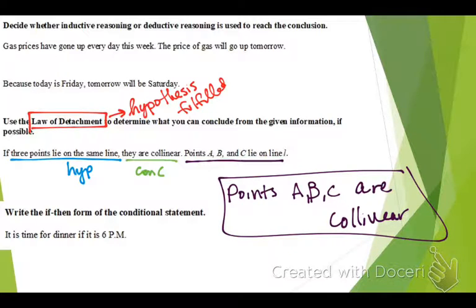The next one we're not going to write down because it's pretty simple. Write the if-then form of the conditional statement. It is time for dinner if it is 6 p.m. What word kind of sticks out to you if we're writing this in if and then form? There's one if. I know, you're pretty far back. There's one if. What usually comes after the if? Then. If shows you the hypothesis, and then there will be a then. So when we rewrite this, you see that there's an if. Which would come first, dinner or 6 p.m.? 6 p.m. If it's 6 p.m., then we will eat dinner. So that's what the conditional sentence is. If you see if, what comes right after it will be the hypothesis. If it is 6 p.m., all right, then can we conclude?